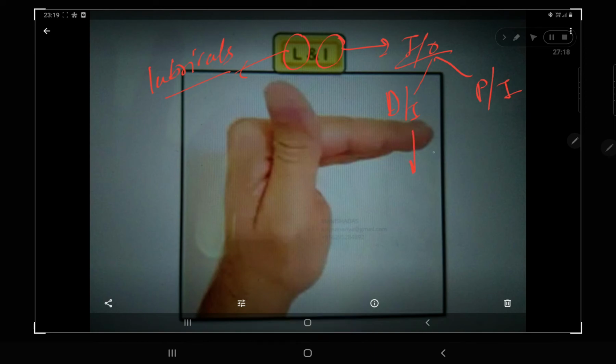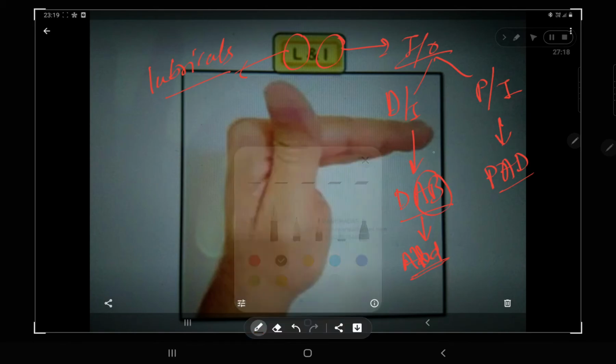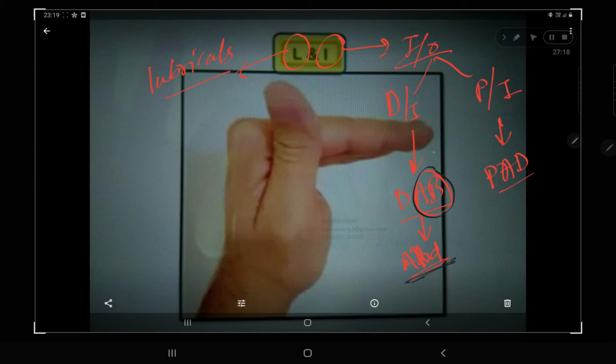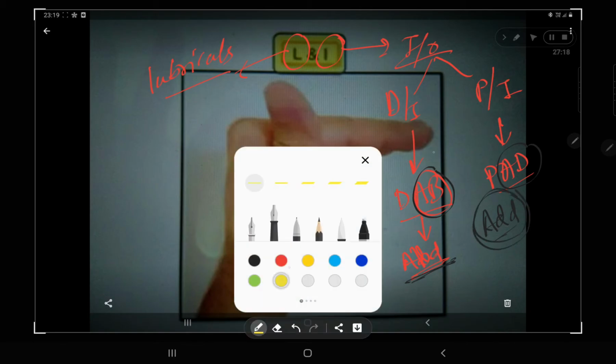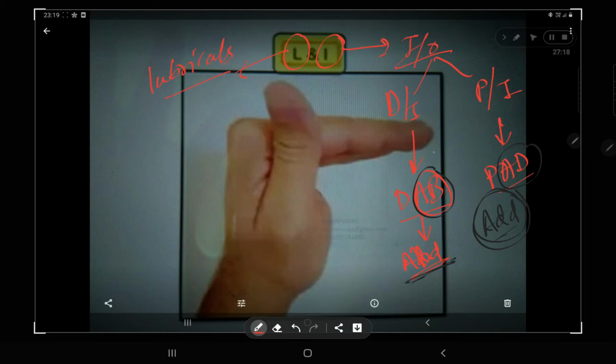Okay, so dorsal interossei cause what? Dorsal interossei cause DAB and palmar interossei cause PAD. DAB means dorsal interossei cause abduction, ABD. You can see AB here. So your dorsal interossei cause abduction of your fingers, and your palmar interossei cause adduction, ADD. Palmar interossei cause the adduction posture of your fingers. So these two are the primary functions of your dorsal interossei and palmar interossei.